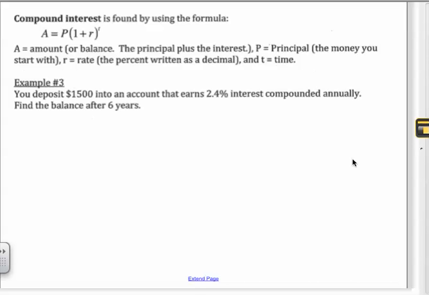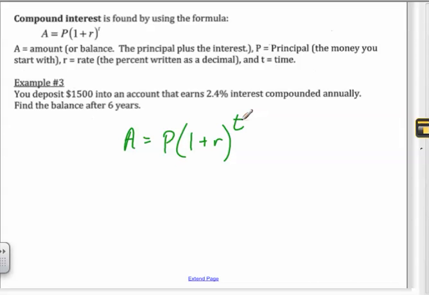Okay. So example number 3, I'm going to use this formula. The amount is equal to the principal times 1 plus the rate raised to the T. Okay, that's my formula. I memorized it, guys. I know how to spell my name too. M-A-R-K. I didn't even think about it. C-O-R-T-E-Z. Done. Those are other things I've memorized.